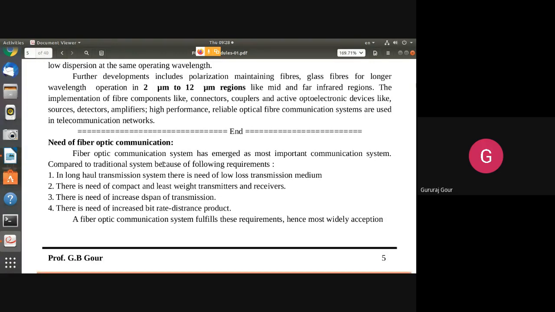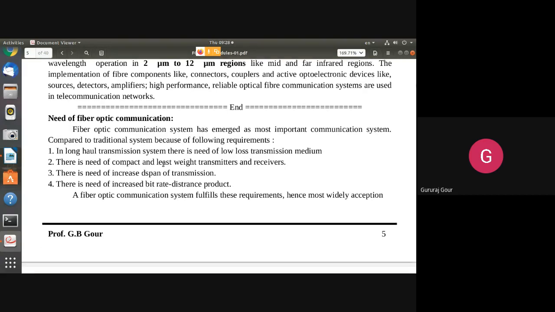So let us see what are the main advantages of this optical fiber communication system. It mainly supports long haul transmission system. Long haul communication system, that is what we mean by long haul transmission system. It needs a low loss transmission medium, it offers very low loss. There is a requirement of compact and least weight transmitters and receivers.